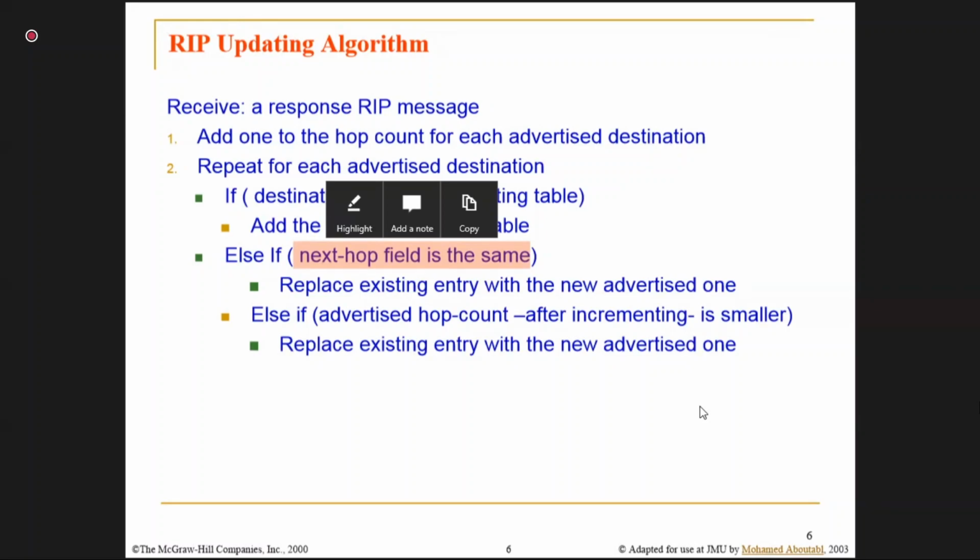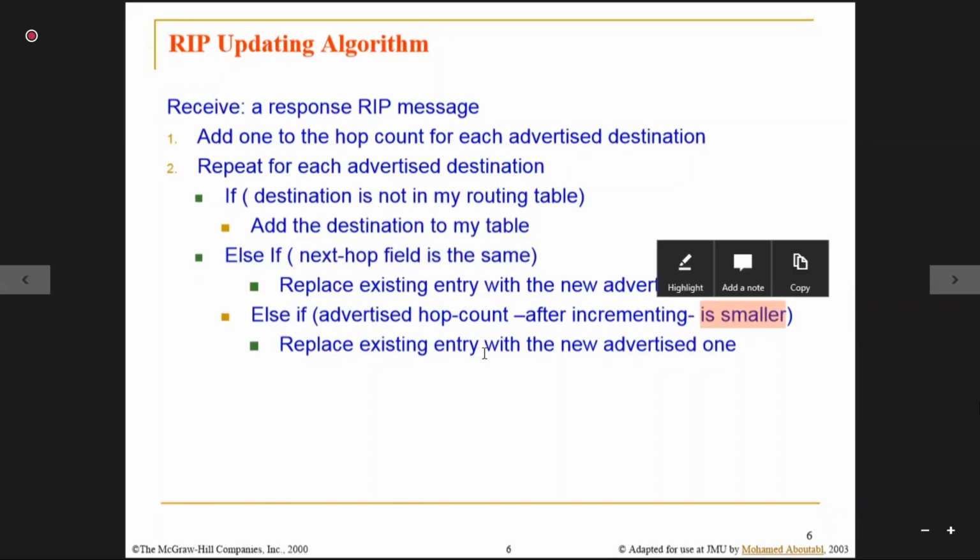That is why it is written: replace the existing entry with the new advertised one only in case the advertised hop count is smaller. Okay, because after incrementing one, that is definitely sure, because whenever a neighbor is advertising something, you always need to add one. So you add one and if it is still smaller, then you have to select it.